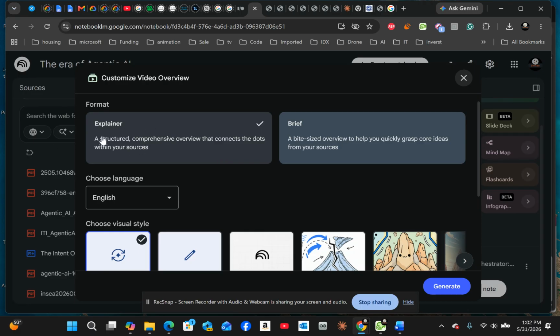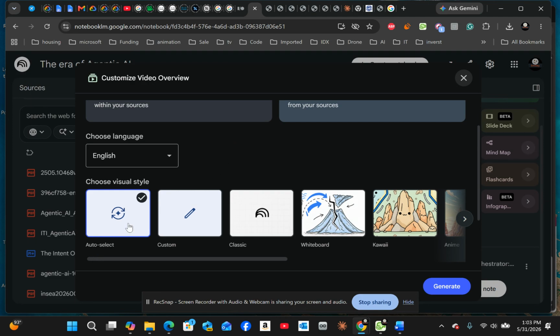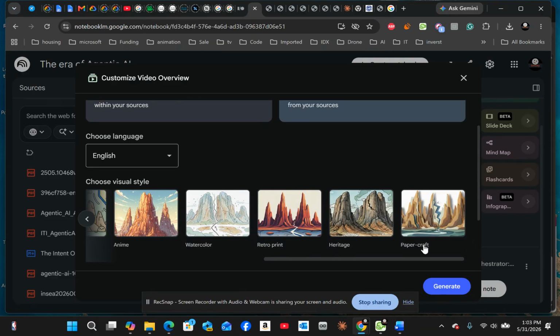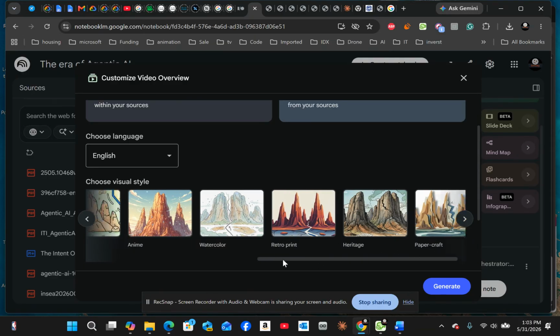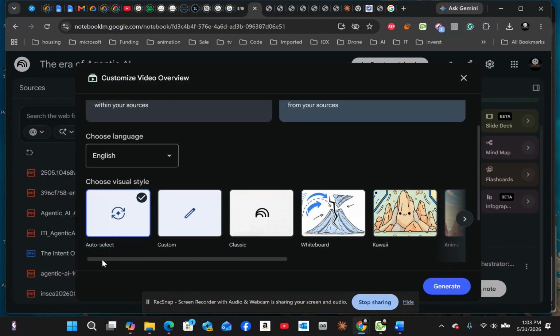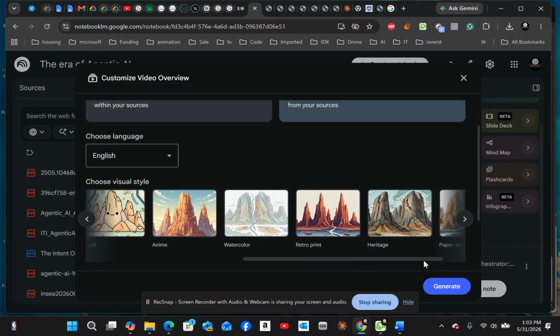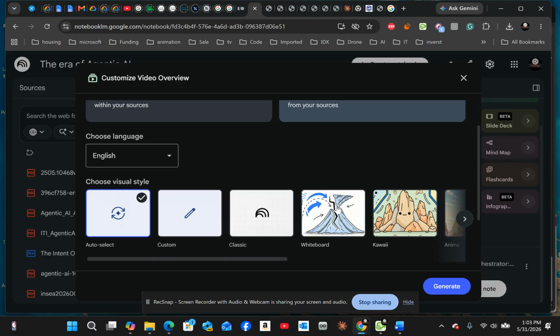It's a structured comprehensive overview of the connect-the-dots within the source, or I can do a byte. So I like to do explainer, and then I can choose what type, the style that I want it to be like. Depending on what catches your eye, I'll say, all right, let's do a whiteboard type of presentation, or you can do any of the other types. So let me see. Let's try a whiteboard type.